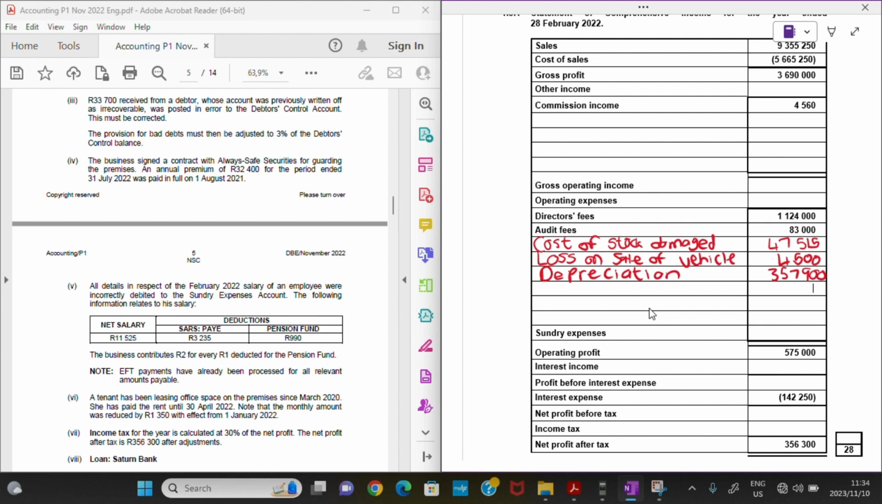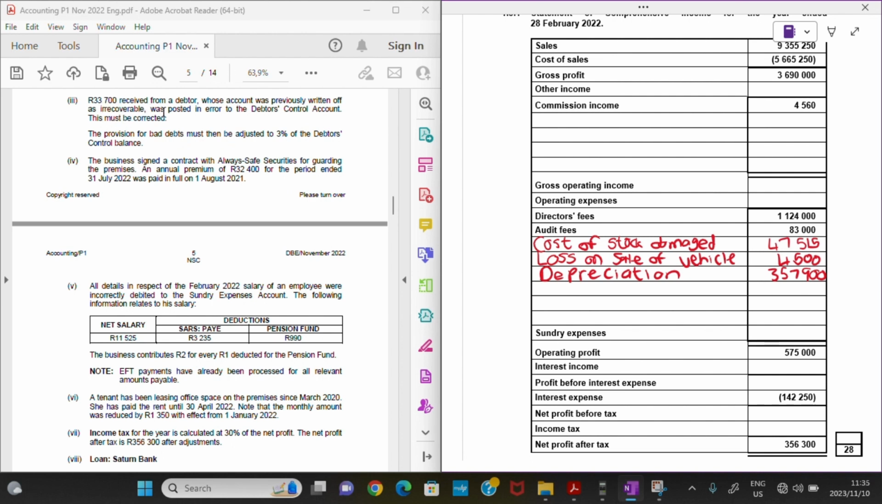We have 33,700 rands received from a debtor whose account was previously written off as irrecoverable. Okay, I'm just going to read it first. It was posted in error to the debtor's control account. This must be corrected. The provision for bad debts must then be adjusted to 3% of the debtors control balance. Okay, let me read it again and analyze it.